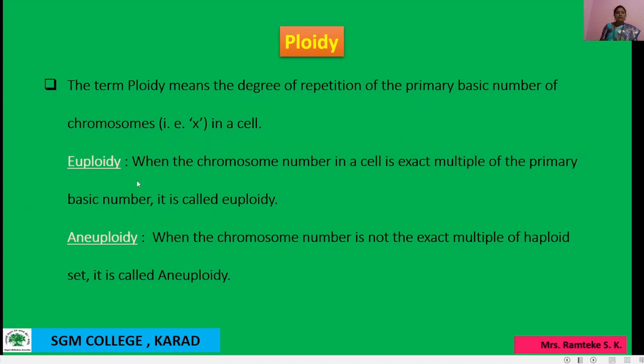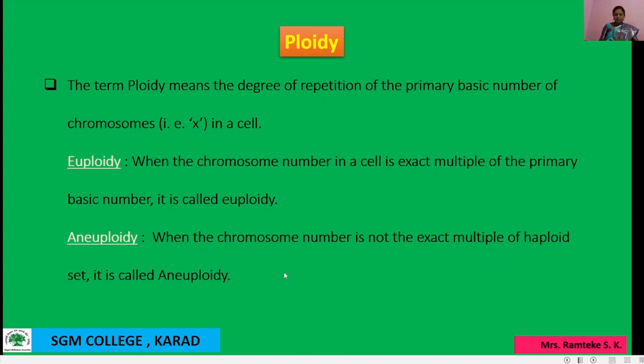Then euploidy: when the chromosome number in a cell is an exact multiple of the primary basic number, it is called euploidy. Euploidy, here 'eu' means multiple. Then aneuploidy: when the chromosome number is not an exact multiple of the haploid cell, it is called aneuploidy.